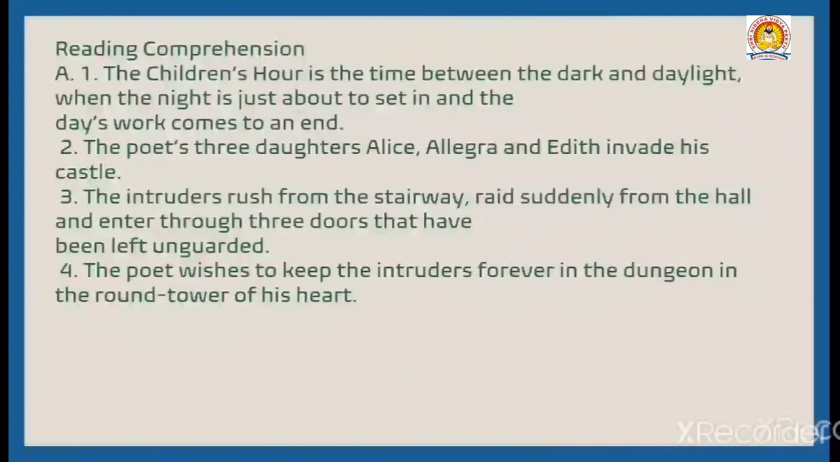How do the invaders enter the castle? The intruders rush from the stairway, raid suddenly from the hall, and enter through three doors that have been left unguarded. Where does the poet wish to keep the intruders forever? The poet wishes to keep the intruders forever in the dungeon in the round tower of his heart.